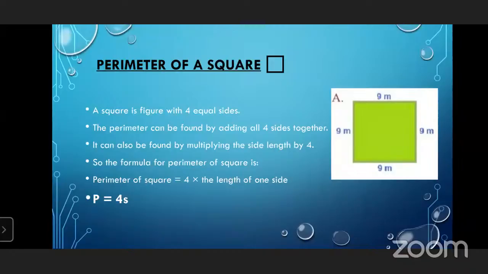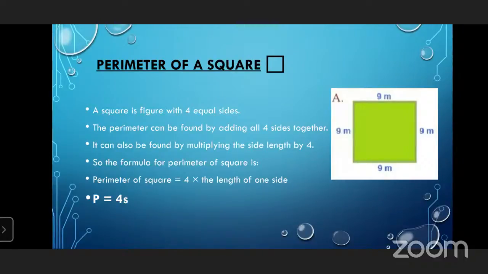Okay, now. Perimeter of a square. A square is a figure with four sides. The perimeter of a square can be found by adding all four sides together. It can also be found by multiplying the side's length by 4. So the formula for the perimeter of a square is 4 multiplied by the length of one side. P is equal to 4s. Are you getting it?